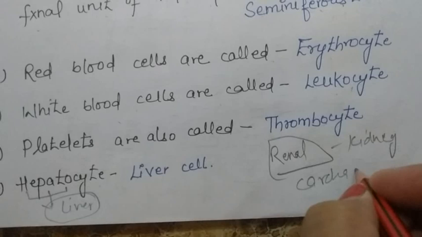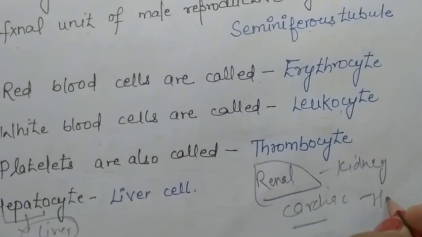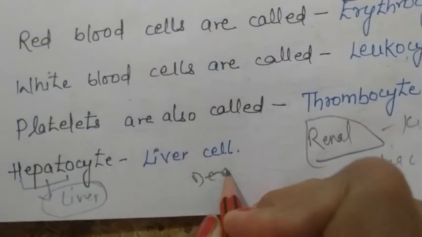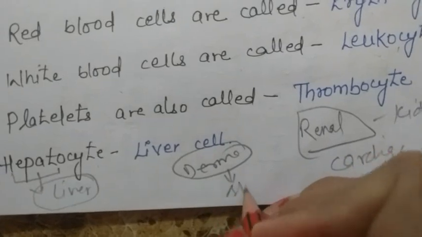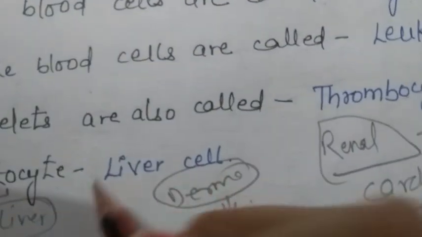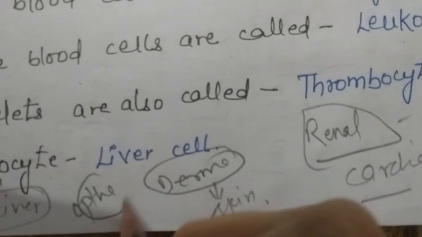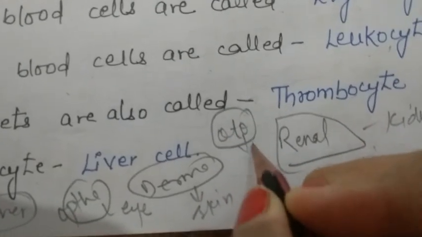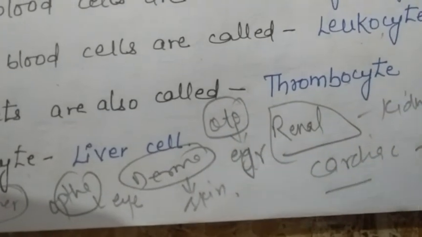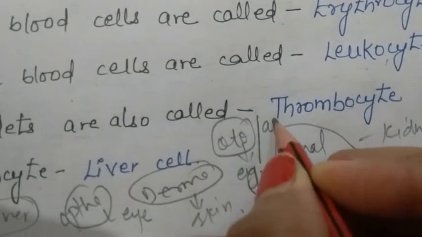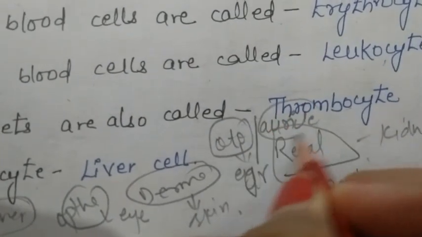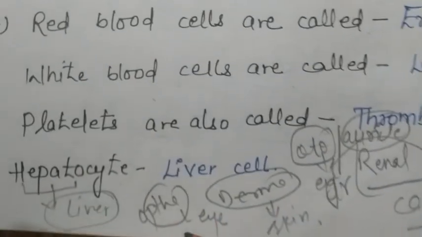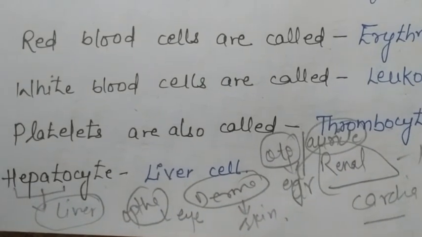If you find a word that is cardiac, it will be related to heart. Derma, it will be related with the skin. Ophtha, it will be related to eye. Oto, it will be related to ear. Or auricle, it will also be related with the ear. So wherever we are finding these words, we have to identify which systems we are talking about.